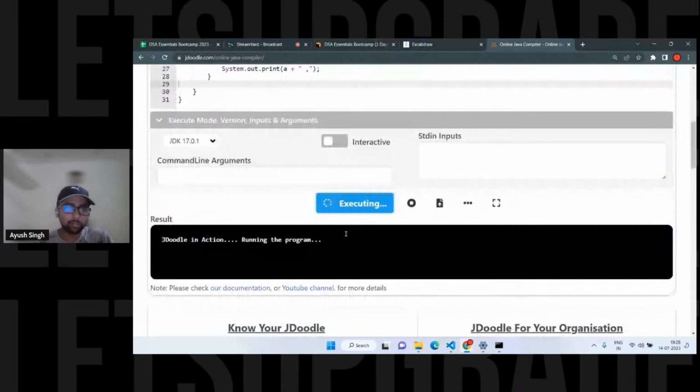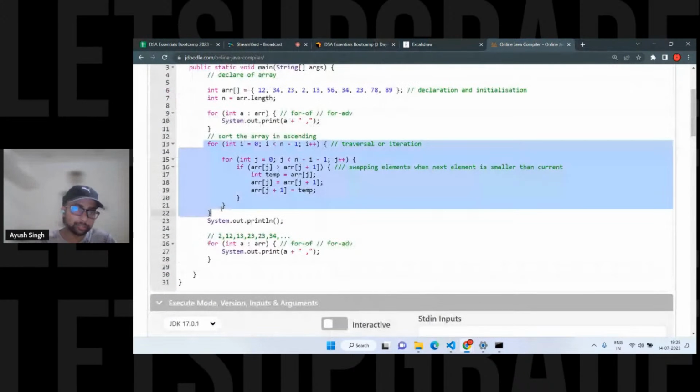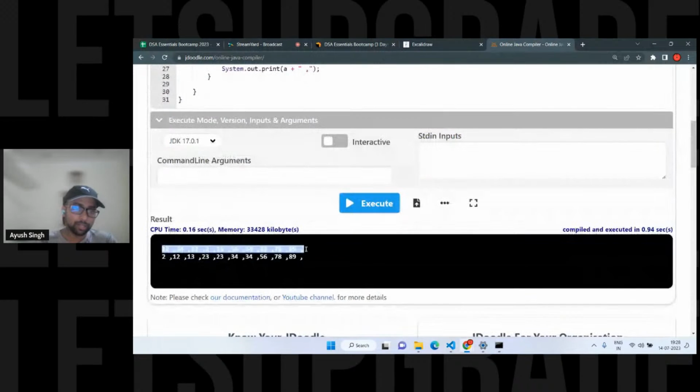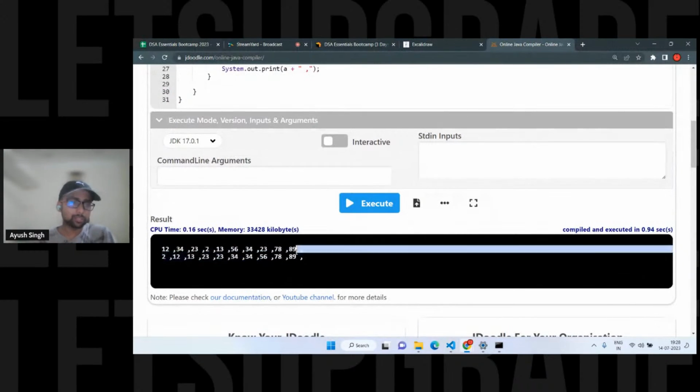Anyone have any doubt? Just let me know. We are following the same approach we discussed. So here we have the first array which is not sorted, our original array. Afterwards we have the elements which are sorted.